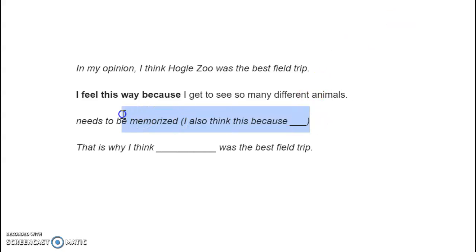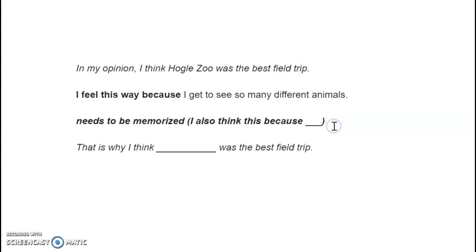Okay, now this is the part I did not take away for today, but next time this needs to be memorized for tomorrow. I also think this because. So let me write that. And friends, I'm having you do this because on Thursday we're going to have a test and you only get the first sentence, the opening, and the closing. So, I also think this because. I also think this because. I also think this because.